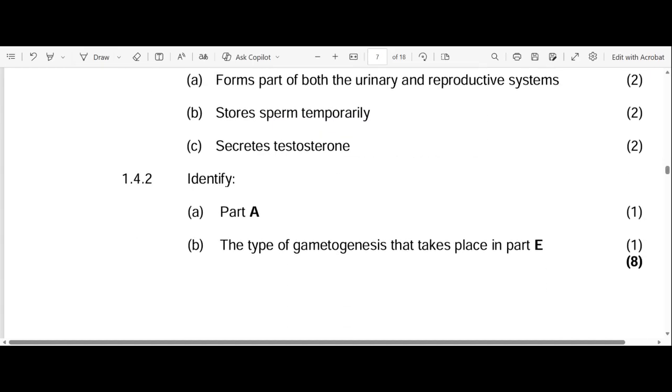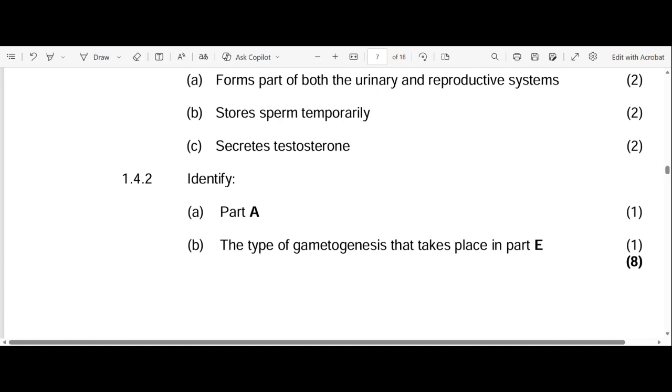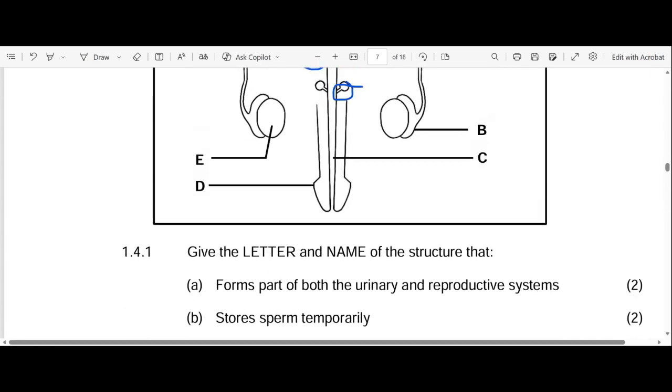Okay. Now let's go to identify the type of gametogenesis that takes place in part E. So what is gametogenesis? Gametogenesis is the formation of gametes. Genesis means the beginning, right? The manufacturing. So let's go to part E. So part E is our testes.